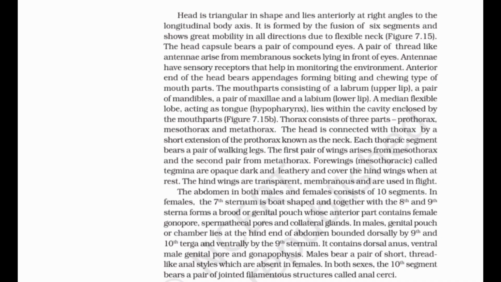The abdomen in both males and females consists of 10 segments. In females, the 7th sternum is boat-shaped and together with the 8th and 9th sterna forms a brood or genital pouch whose anterior part contains the female gonopore, spermathecal pores and collateral glands. In males, the genital pouch or chamber lies at the hind end of the abdomen, bounded dorsally by 9th and 10th terga and ventrally by the 9th sternum. It contains the dorsal anus and the ventral male genital pore in the gonapophysis. Males bear a pair of short, thread-like anal styles which are absent in females. In both sexes, the 10th segment bears a pair of jointed filamentous structures called anal cerci.